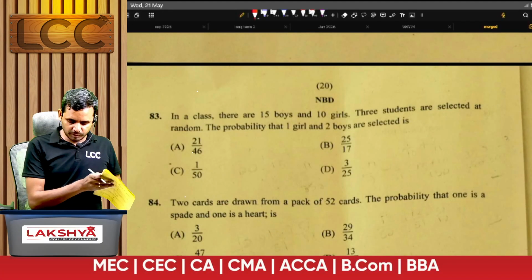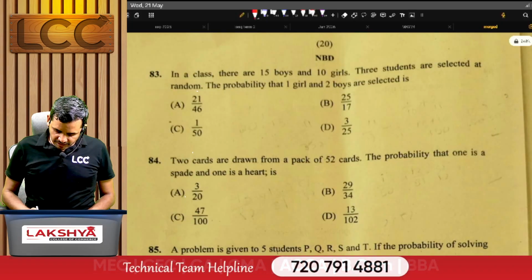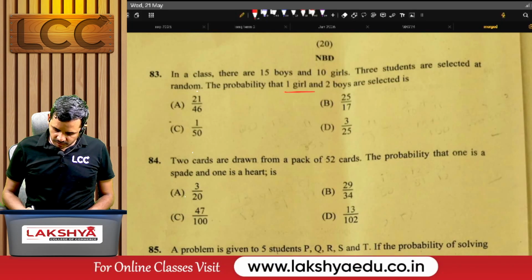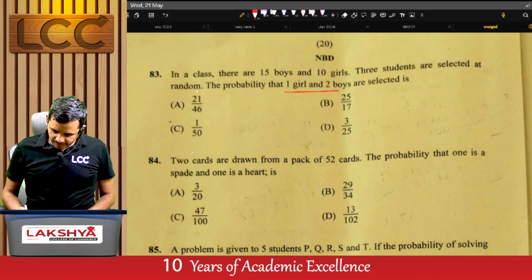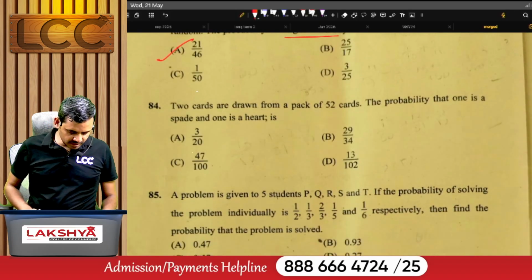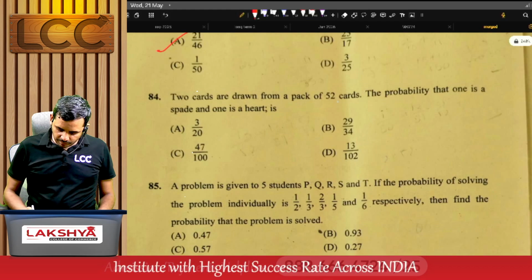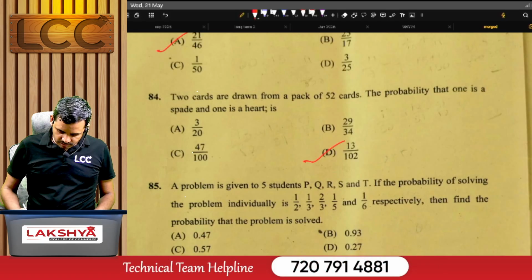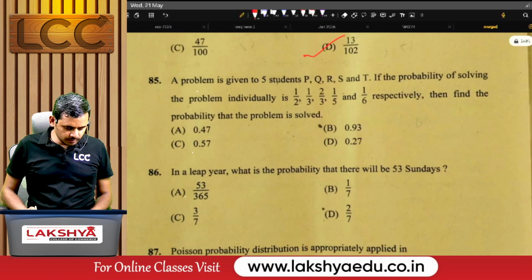Next, coming to problem number 83. In a class there are 15 boys and 10 girls. 3 students are selected at random. The probability that 1 boy and 2 girls are selected is, right answer is A. 2 cards are drawn from a pack of 52 cards. The probability that 1 is a spade and 1 is a heart card is. The right answer for this question is D.